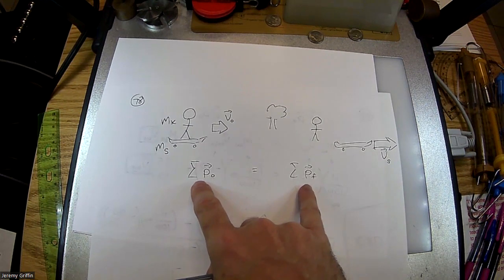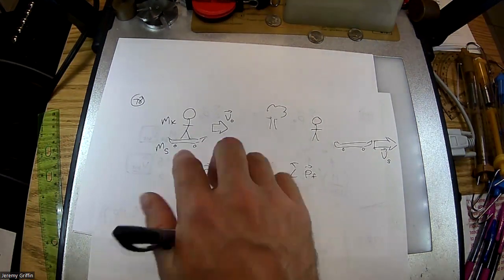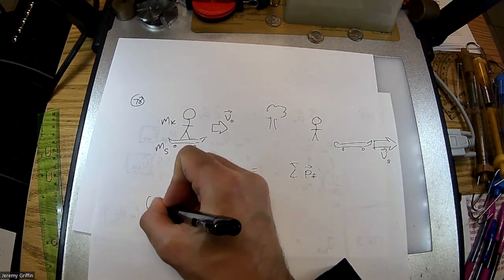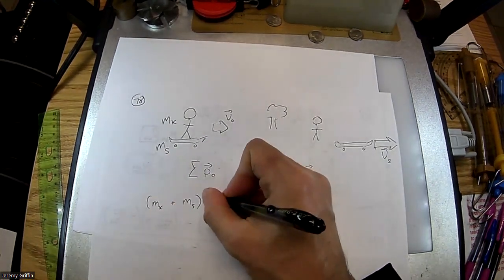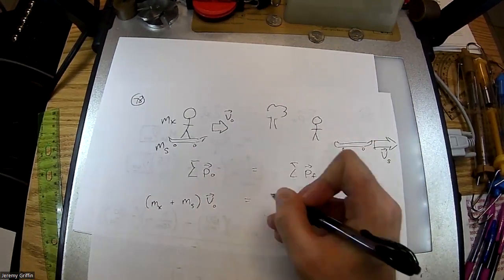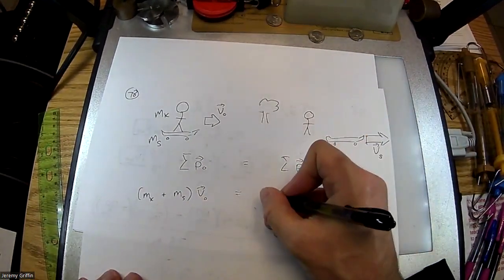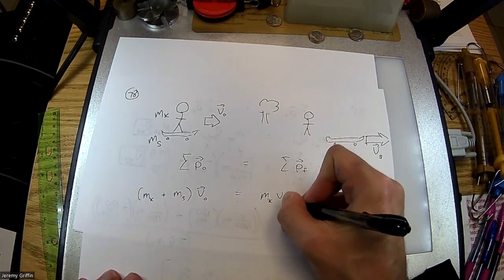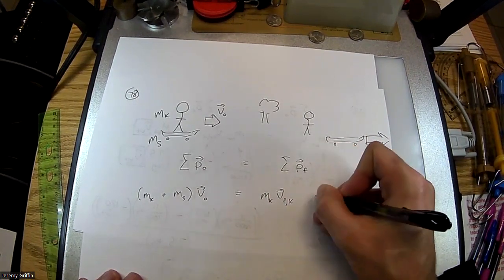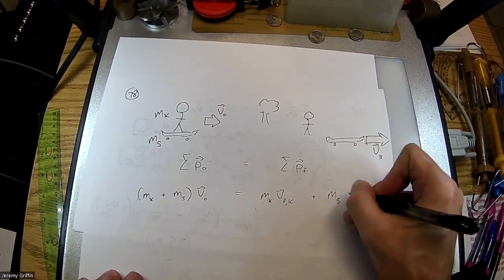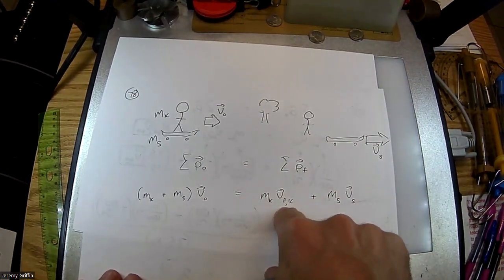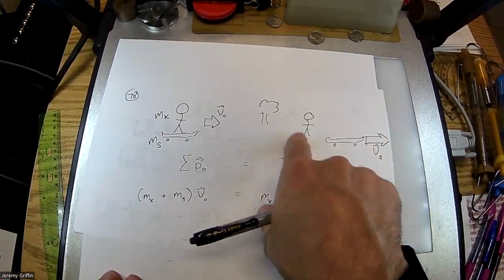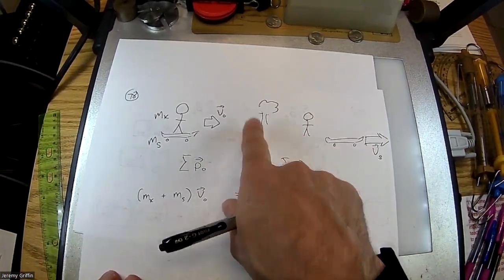So momentum before the collision, well, it was Kofi plus the skateboard, so that combined mass moving at the initial velocity, right? And then after the jump, we got two separate things going on. We got Kofi at final jump for Kofi, plus mass of the skateboard times velocity of the skateboard. But part of the premise was that Kofi comes to a dead stop relative to like this nearby tree or anything else.